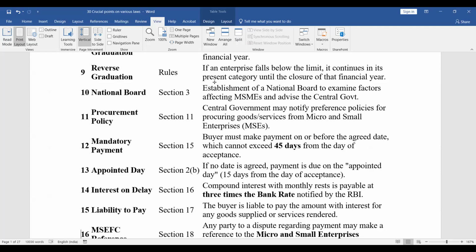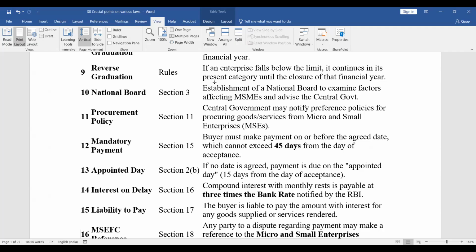Payment, mandatory payment, Section 15. Section 15 gives protection to MSME that in case somebody is buying from an MSME, the buyer must make the payment on or before the agreed date, which cannot exceed 45 days from the date of acceptance, right? There is a question of appointed day also. Appointed day says if no date is agreed, payment is due on the appointed day, 15 days from the date of acceptance, right?